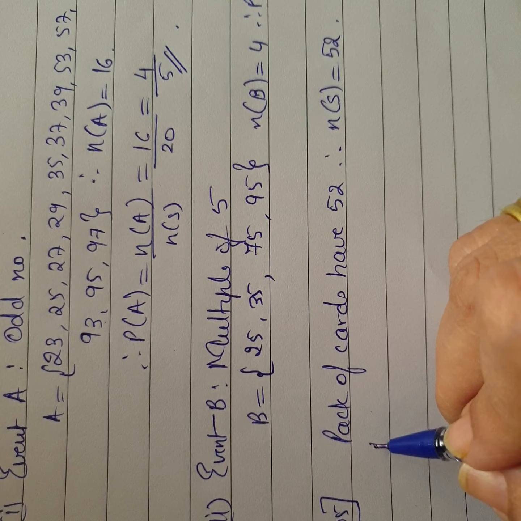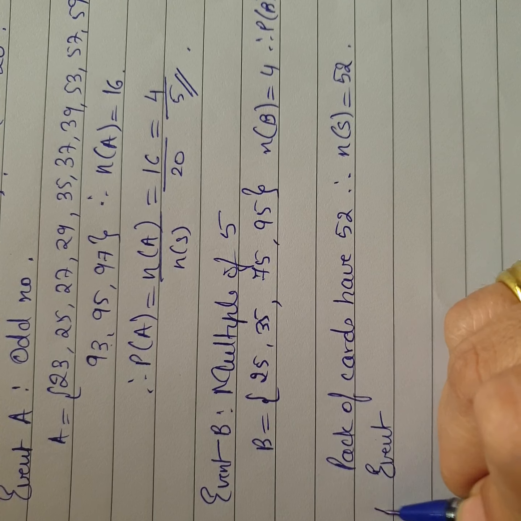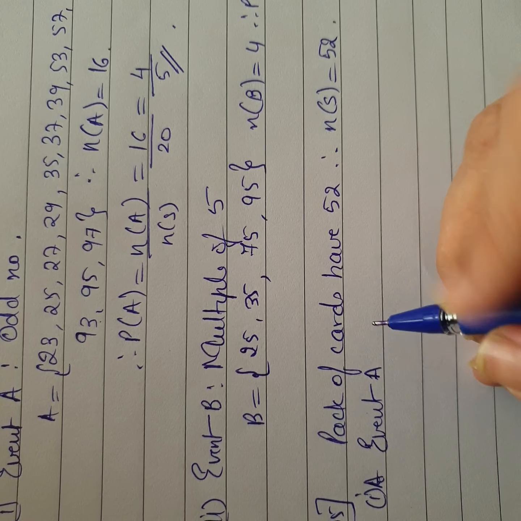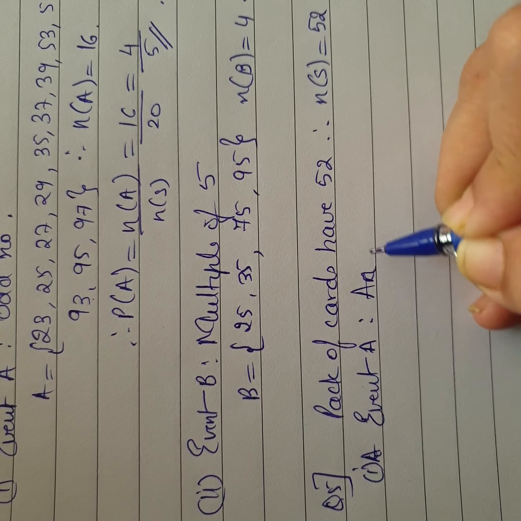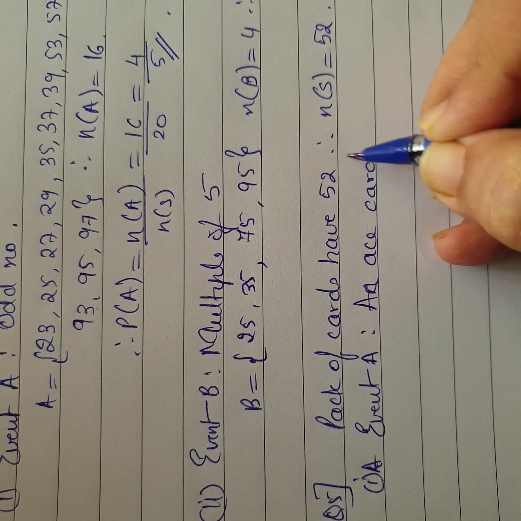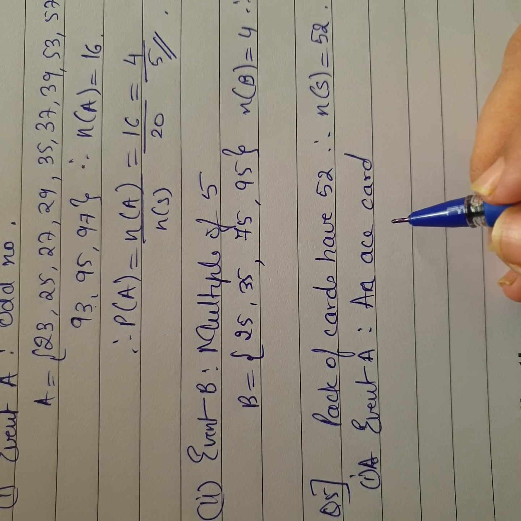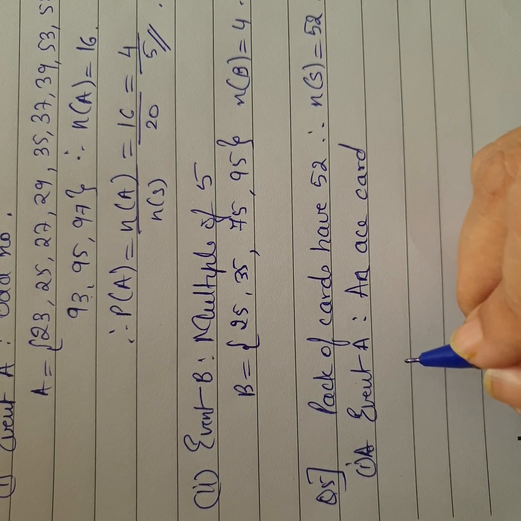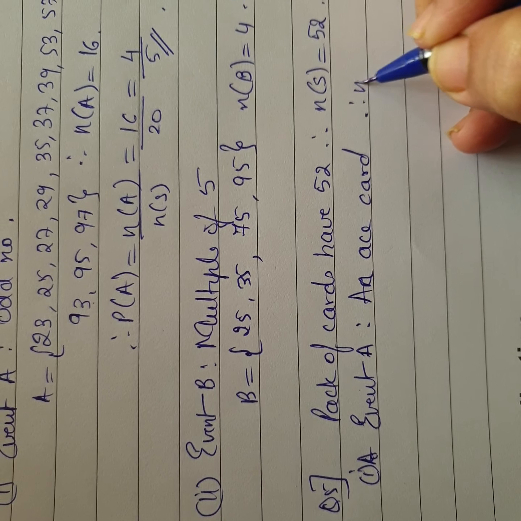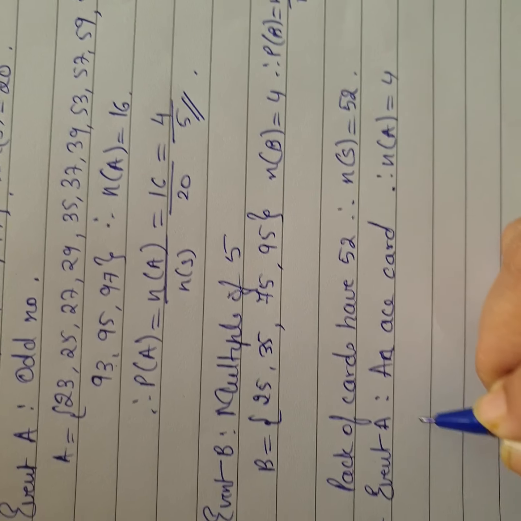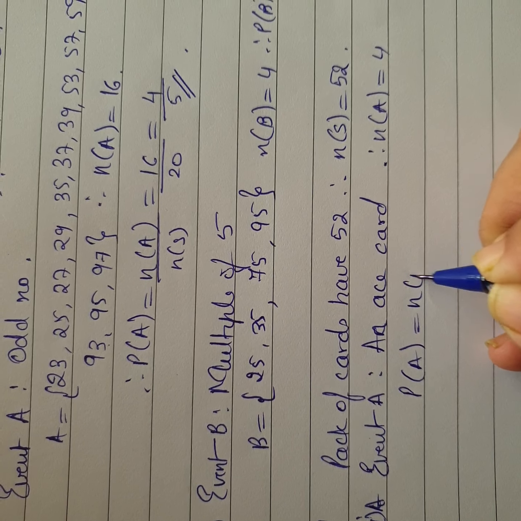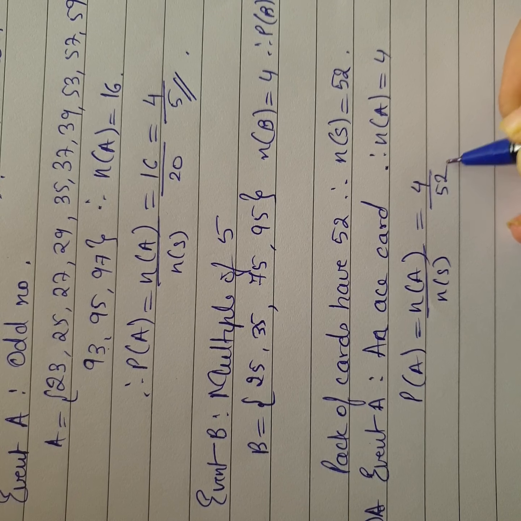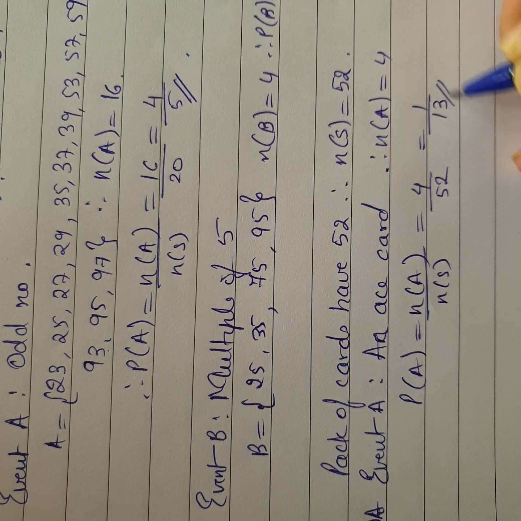So the first question here, event A says that it's an ace card. Now we know that there are 4 ace cards: one of diamond, one of heart, one of spade and one of club. So we can write directly that the number of A is equal to 4. So the probability of A is the number of A upon the number of S, and the answer is 4 upon 52, which you can write as 1 upon 13.